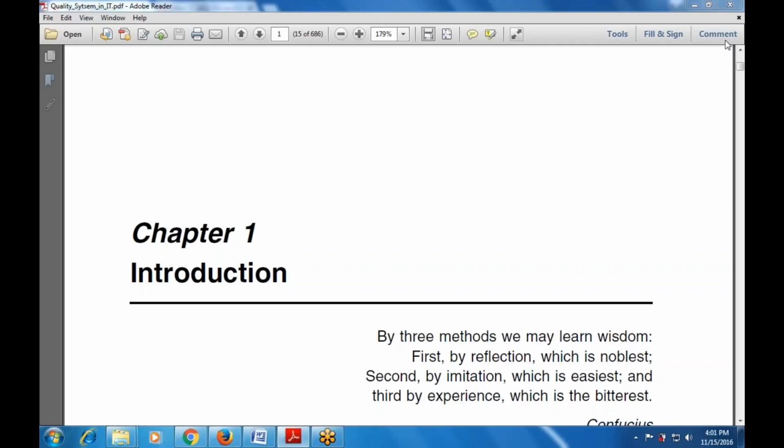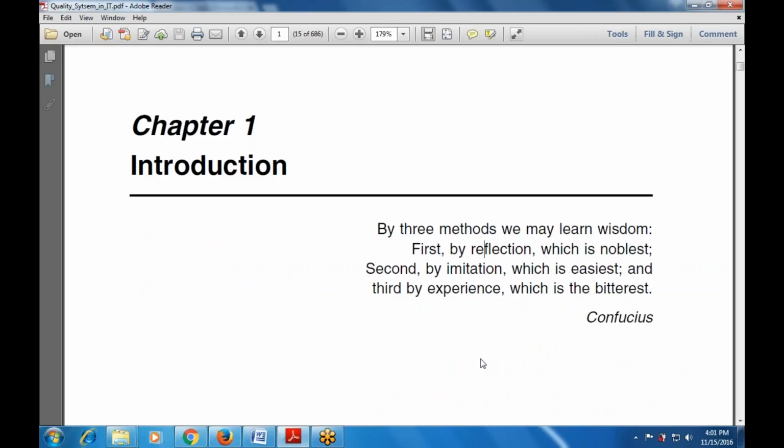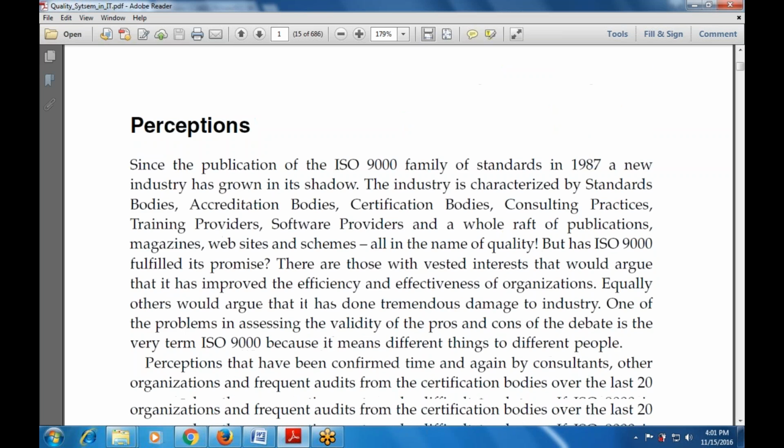So why are we using the quality system in IT? What is the main crux? By three methods we may learn wisdom. We have learned that there are multiple tools and multiple scenarios used with wisdom. First is by reflection, which is the noblest. Second is by imitation, which is the easiest. Third is by experience, which is the bitterest. That is chapter number 1, introduction.